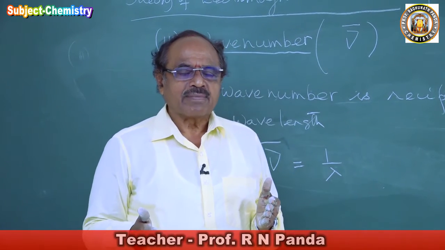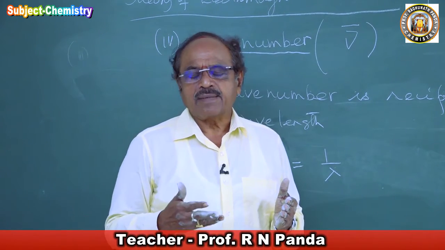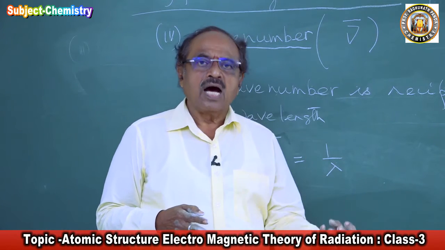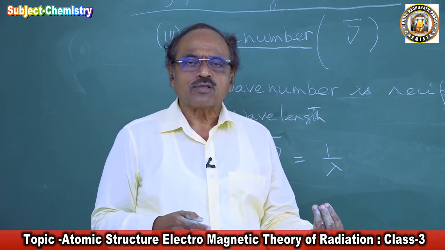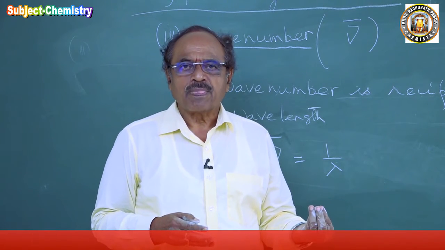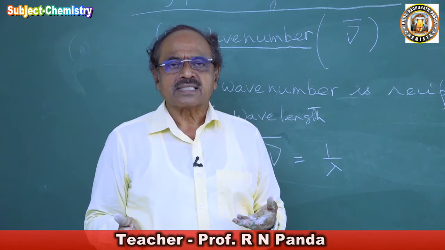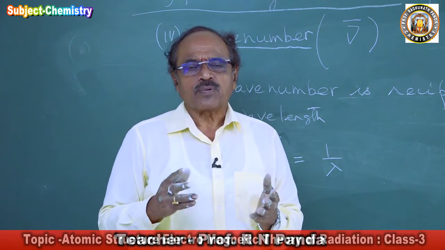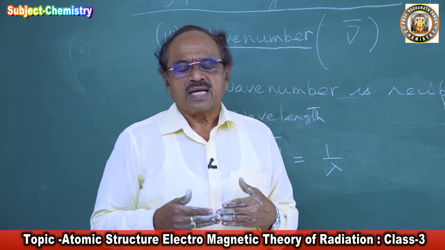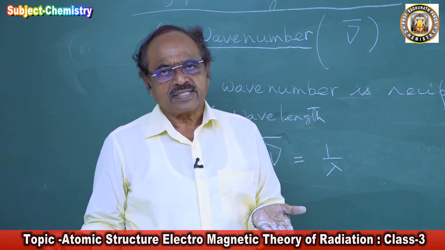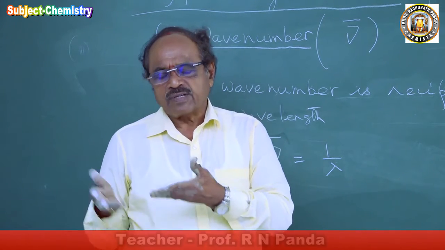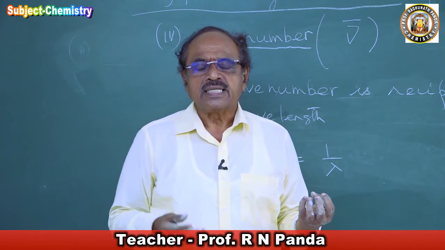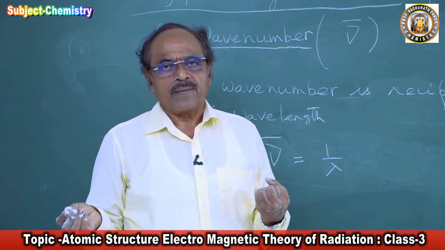And all electromagnetic waves move with a velocity equal to the velocity of light. So the velocities of different electromagnetic waves are identical. Hence now we can establish a relationship. So the total distance traveled is what? The product of the number of waves, that is the frequency, and the wavelength. Hence the velocity is equal to nu lambda.